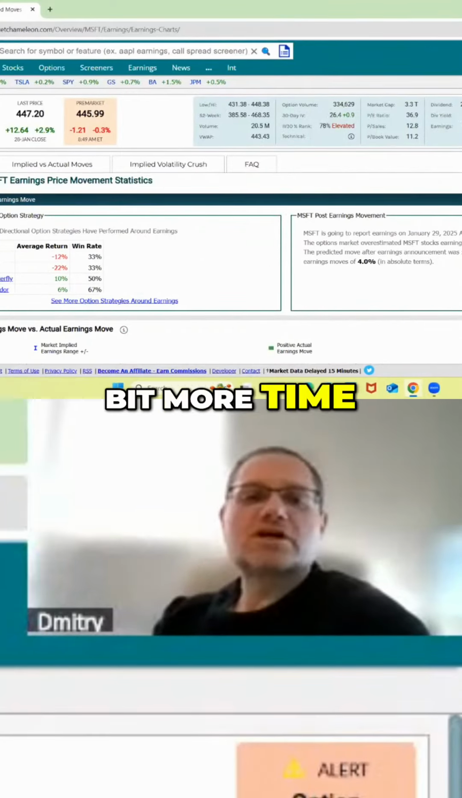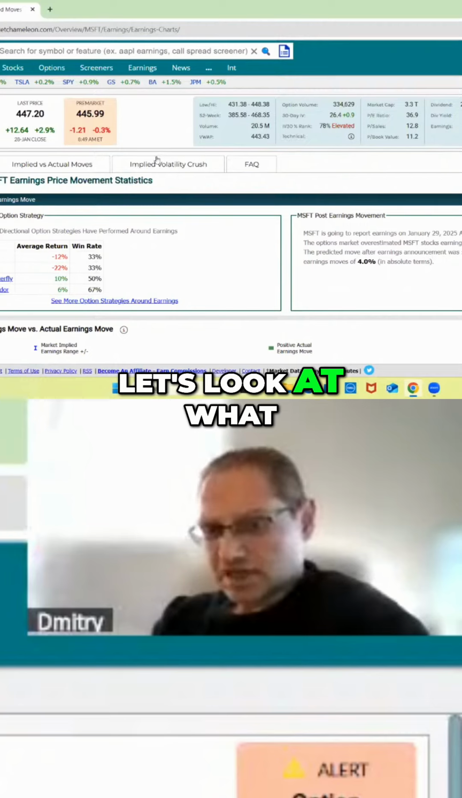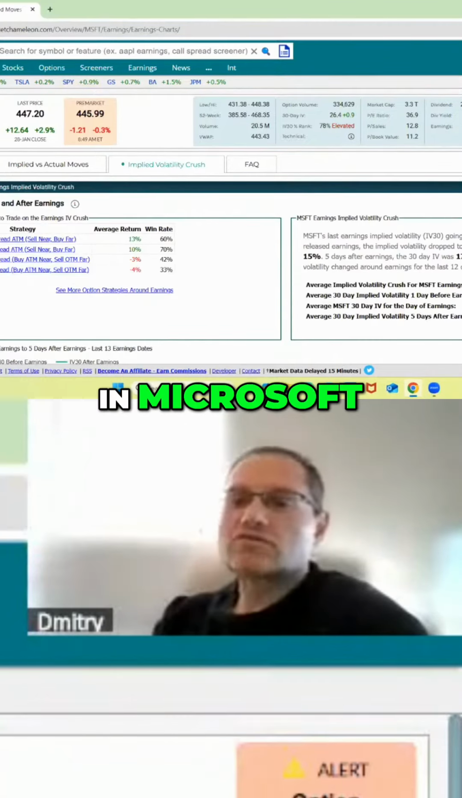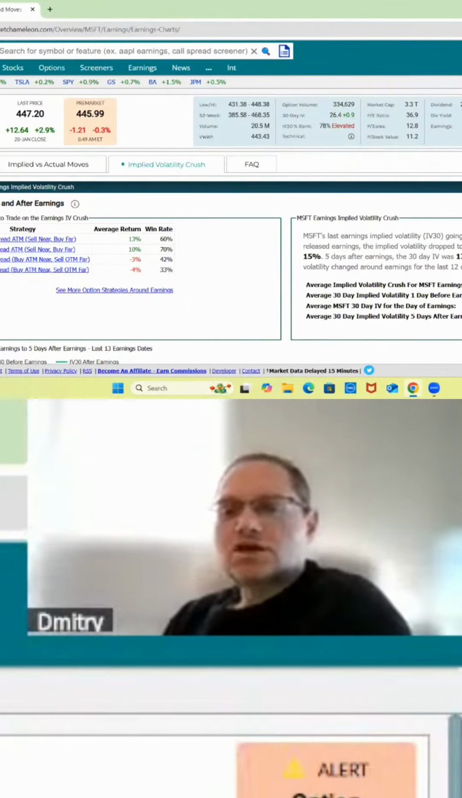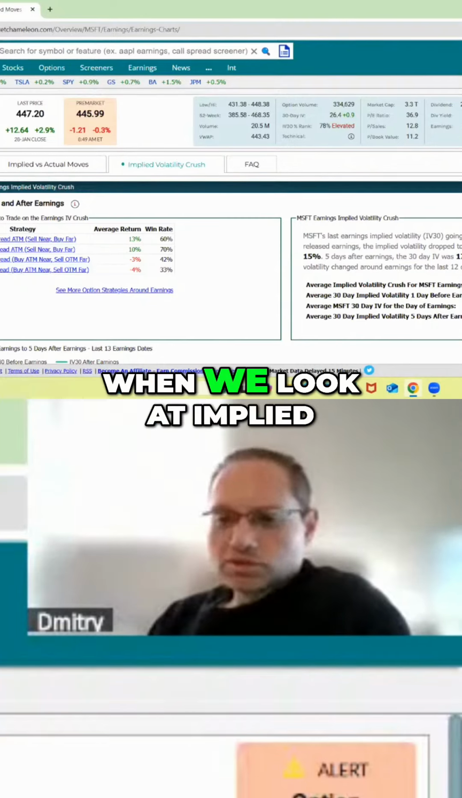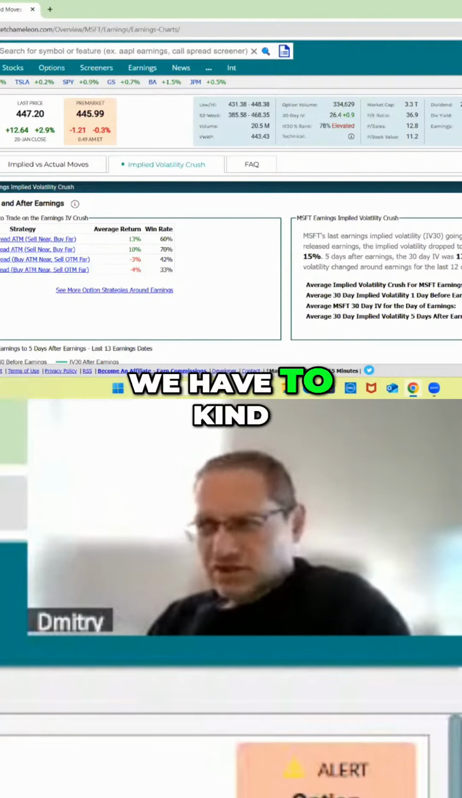We have a little bit more time. So what I'll do is, besides these actual moves, let's look at what the implied volatility did in Microsoft after reporting earnings. When we look at implied volatility, we have to define what